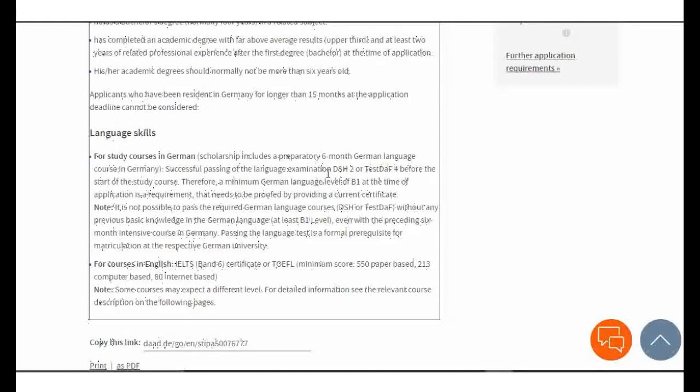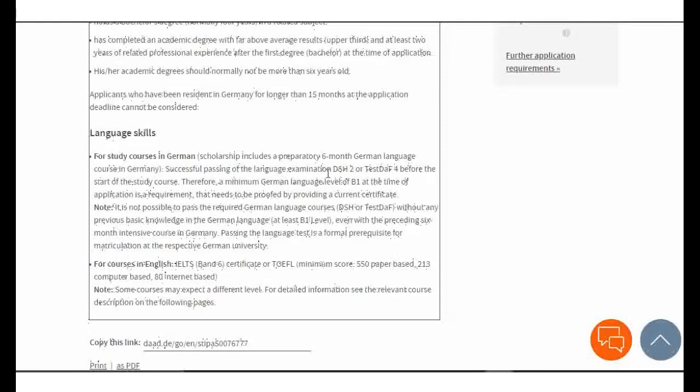Application is a requirement that needs to be proved by providing a current certificate. Note, it is not possible to pass the required German language course without any previous knowledge of the German language, at least B1, even with a preceding 6 months intensive course in German. Passing the language test is a formal prerequisite for matriculation at the respective German university you are applying to. Take note of that.